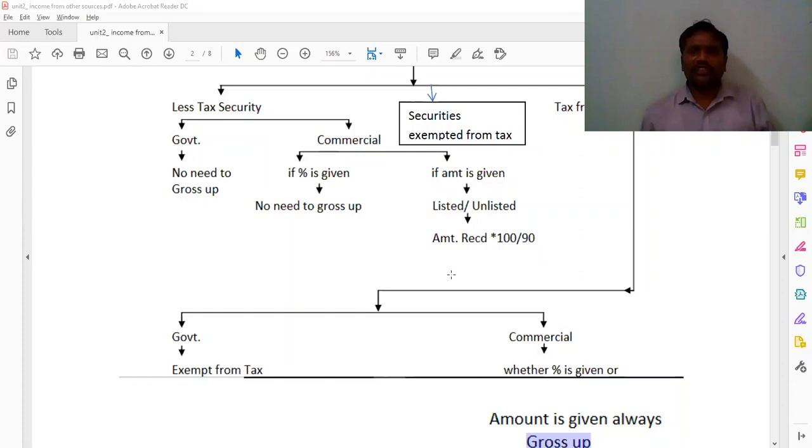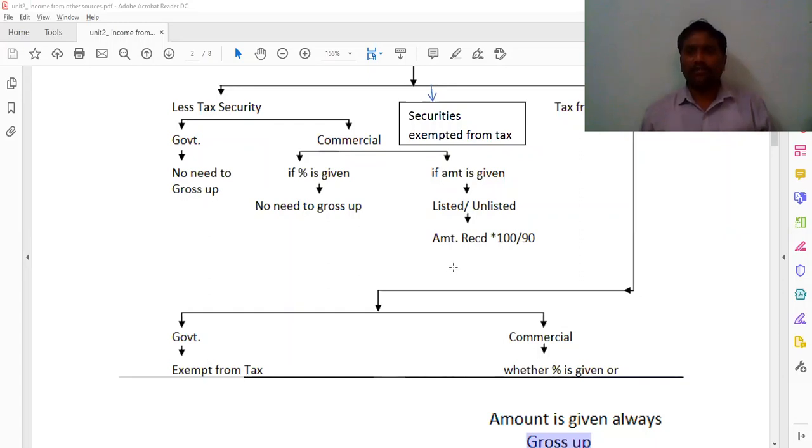And when coming to the tax-free commercial, listed and unlisted, we are going to make two steps. Why? Because they involve the calculation of 10% tax. We know 100 divided by 100 minus tax. So 100 divided by 100 minus 10, you get 100 by 90. Once again, listen here. For tax-free commercial, listed and unlisted, you need to make two steps. Step one, face value into rate by 100. The second step, net interest into 100 by 90.